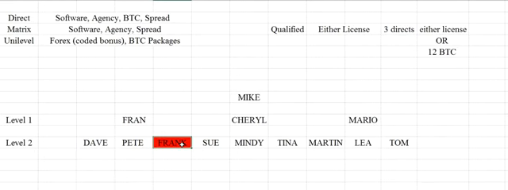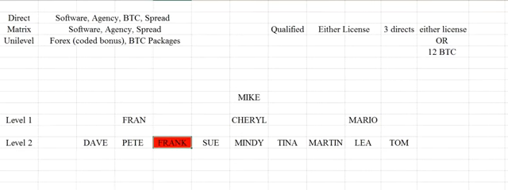Now again, he will get software on him. He'll get the agency license or the software license, depending which one Frank decides to purchase, as well as the spread commissions on the Forex. But other than that, as far as BTC goes, in terms of the packages, no, he will not get commission on Frank. Of course, on Sue and Mindy and Tina, because they're all part of his group, yes.